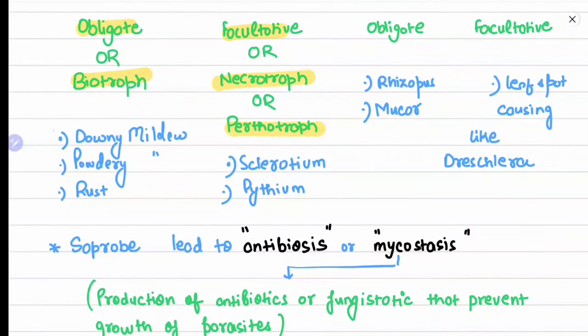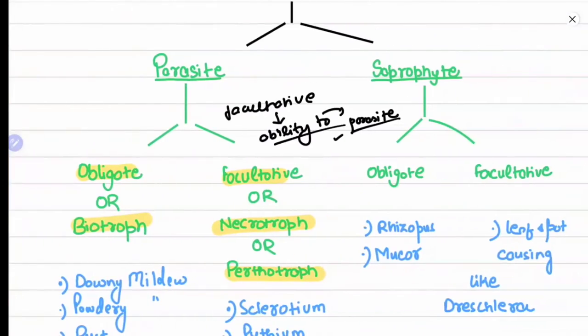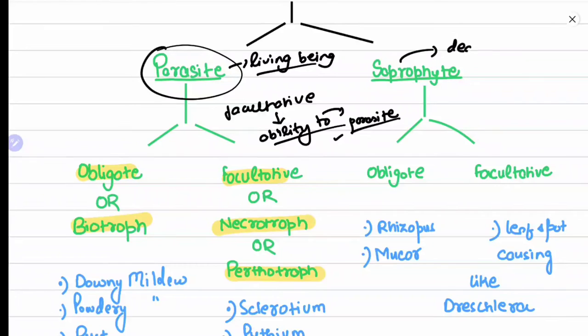Now, biotrophs or obligate parasites: a parasite is an organism that is dependent on some other living being, while a saprophyte feeds on dead and decaying matter. Simple.